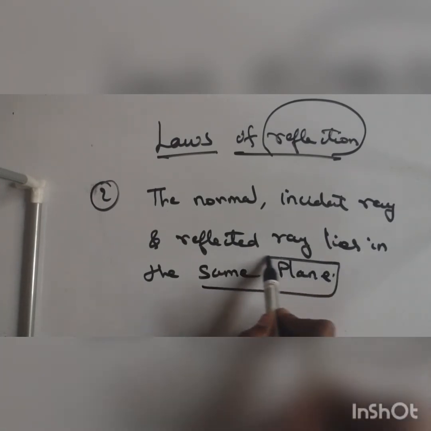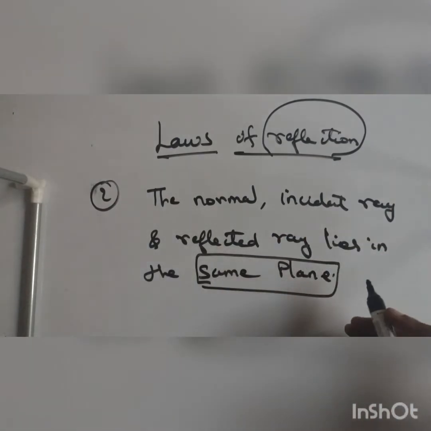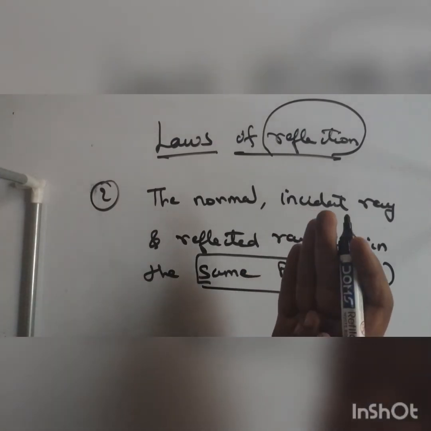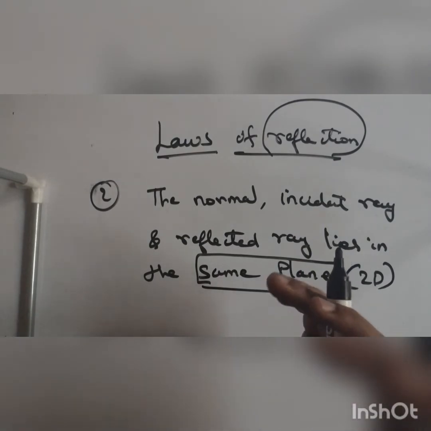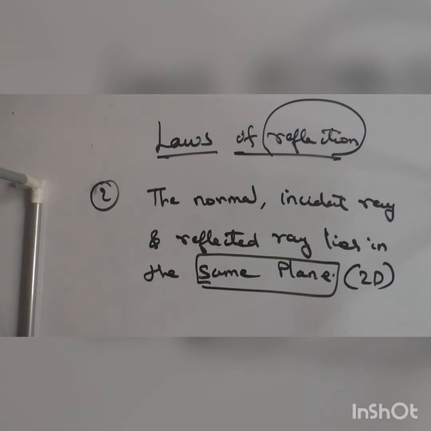Understand, same plane. As I told you earlier, reflection means what? Bouncing back of rays in the same plane. Means what? Reflection is a two-dimensional phenomenon. What do you mean by two-dimensional phenomenon? The rays will travel back to the plane where the source is placed. Okay, rays will travel back where the source is placed. I will give a very good example.